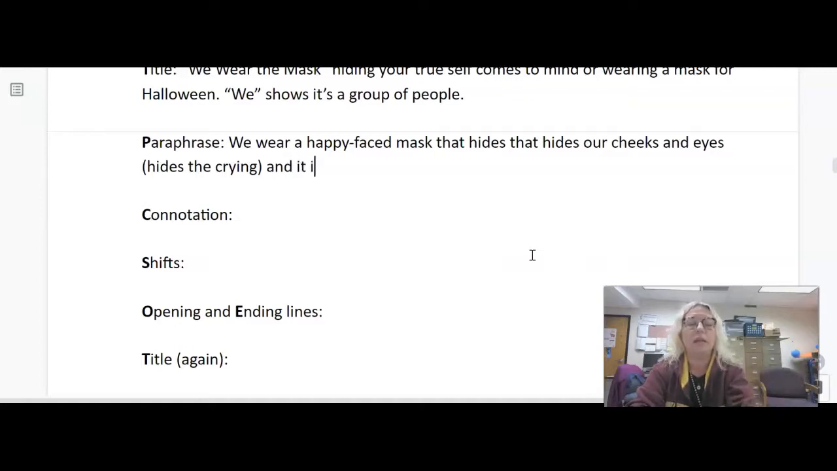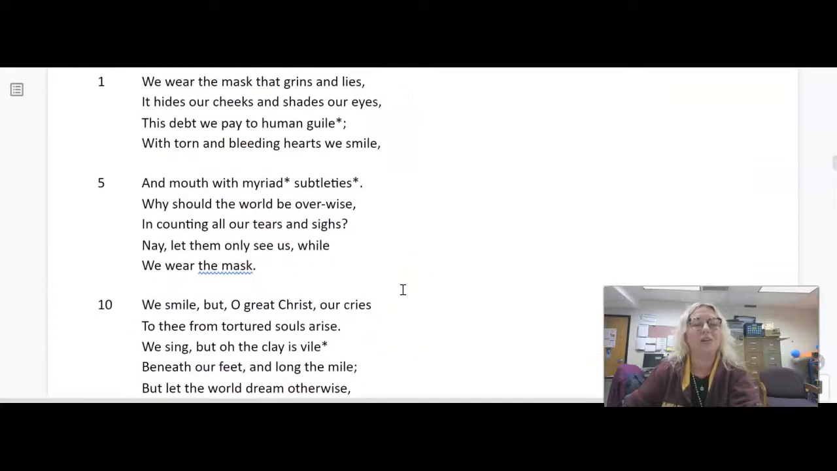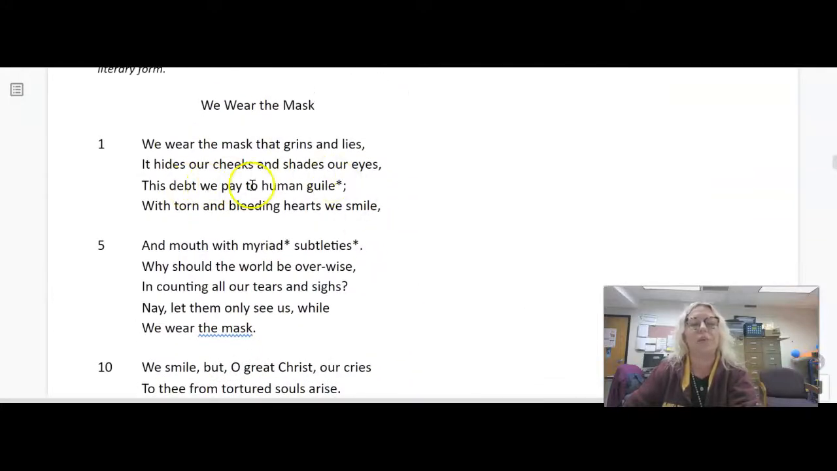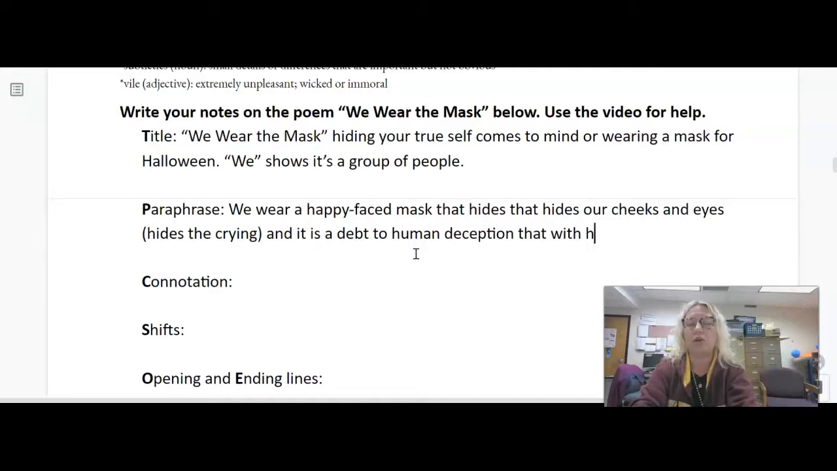And it is a debt to deception, or sly or cunning intelligence, dishonest methods to achieve something. So something about deception, maybe. This debt we pay to human deception. With torn and bleeding hearts we smile. It's a debt to human deception that with hurt hearts, we smile. Something like that.